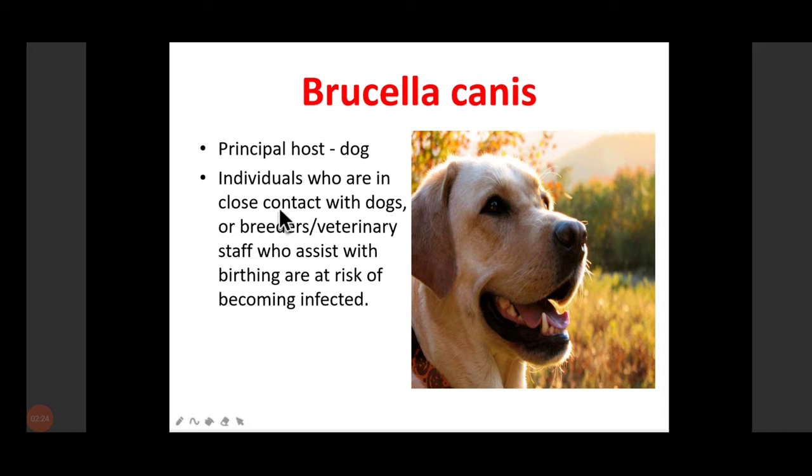This is generally seen in individuals who come in contact with dogs, breeders, and veterinary staff who assist with the birthing of dogs. They are at a higher risk of becoming infected by Brucella canis.